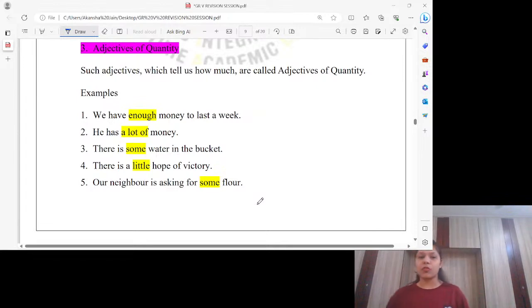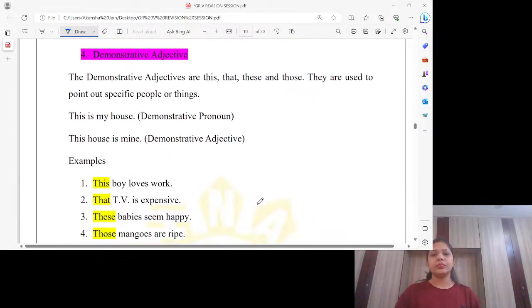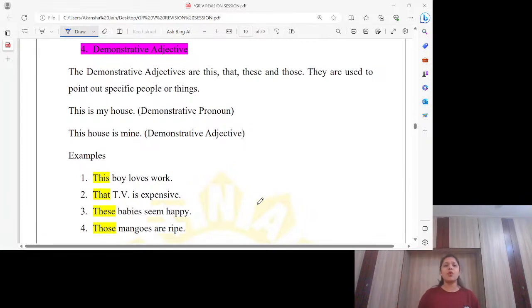He has a lot of money. There is some water in the bucket. Water is again uncountable. There is a little hope of victory. Our neighbor is asking for some flour. Okay. All are uncountable after all these. So that's why we are saying these are adjectives of quantity.